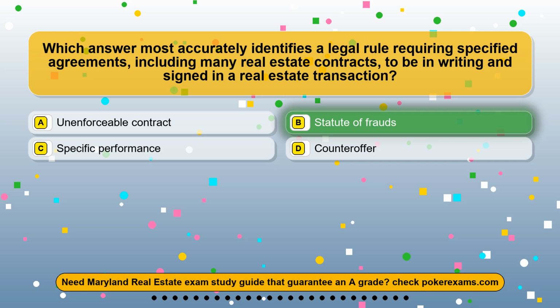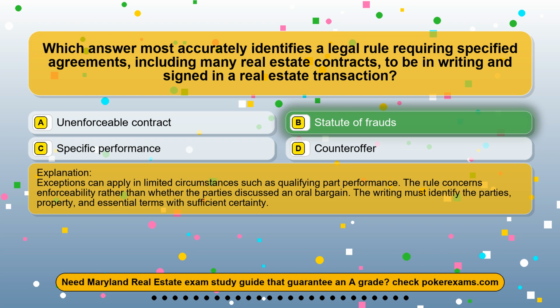The correct answer is option B. Statute of frauds. Exceptions can apply in limited circumstances such as qualifying part performance. The rule concerns enforceability rather than whether the parties discussed an oral bargain. The writing must identify the parties, property, and essential terms with sufficient certainty.